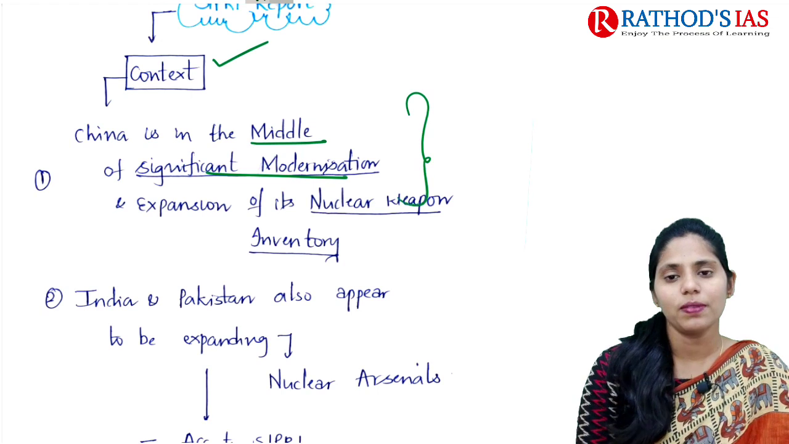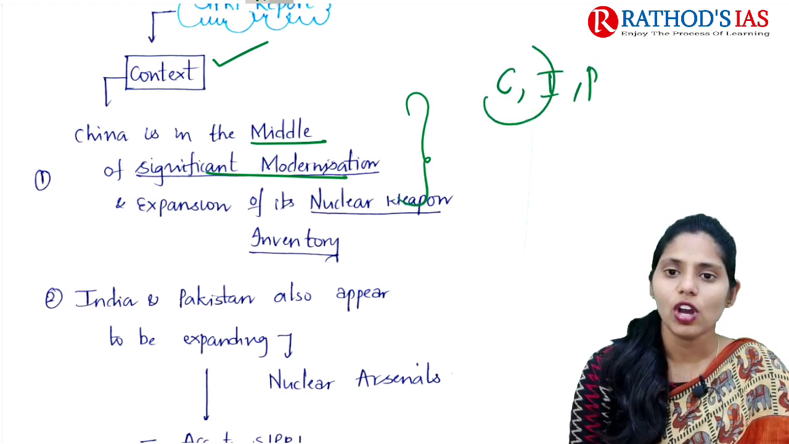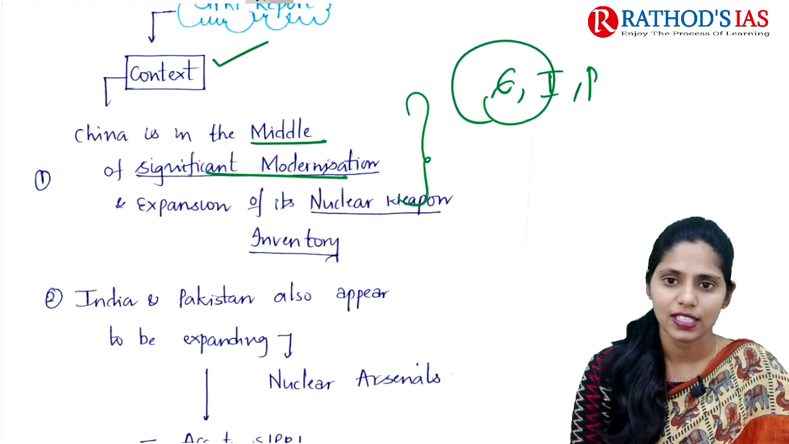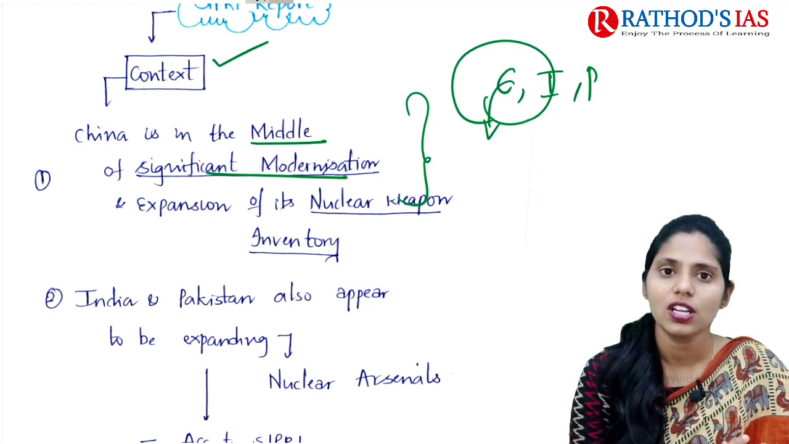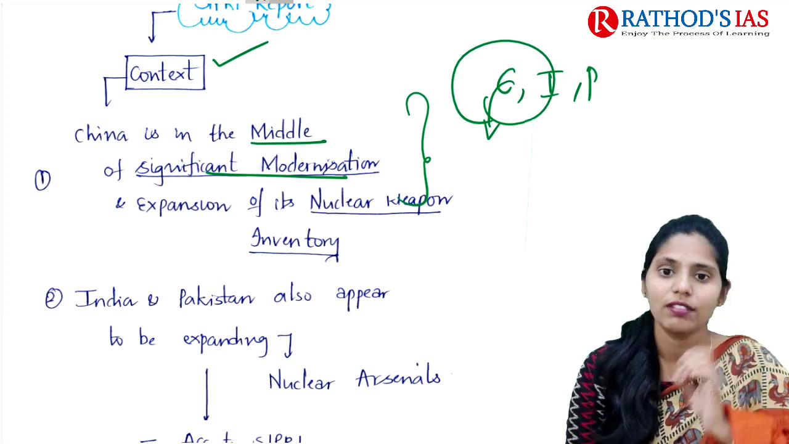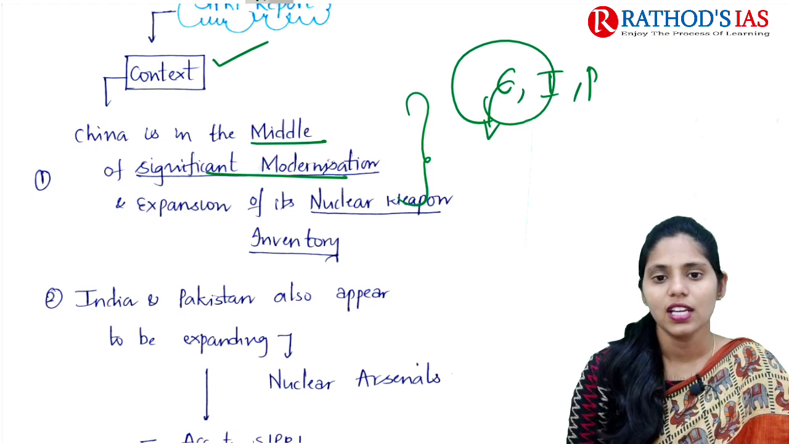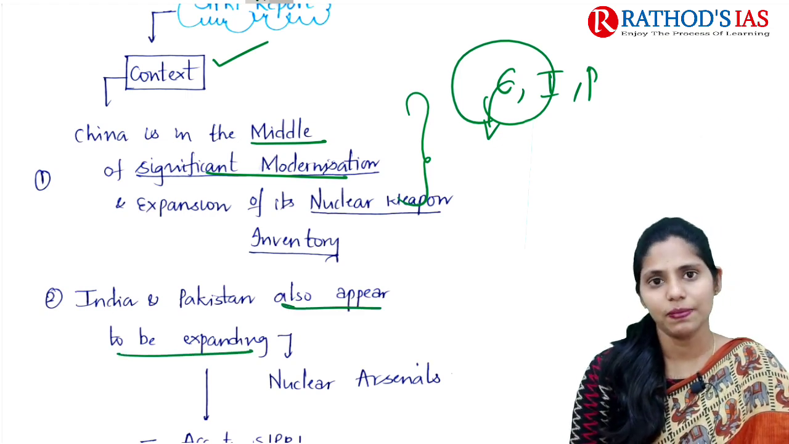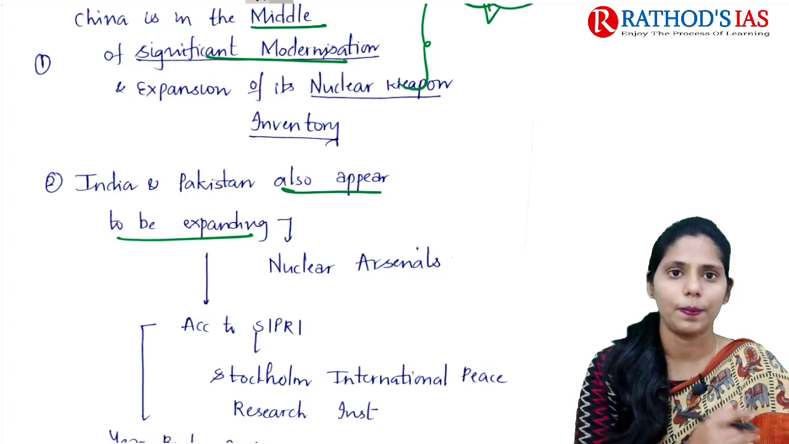So here this report mainly talked about China, India and as well as Pakistan. If you are talking about China, it mainly says that it is in the middle of significant modernization and expansion of its nuclear weapon inventory. And India and Pakistan also appear to be expanding their nuclear arsenals. This is according to this SIPRI report.